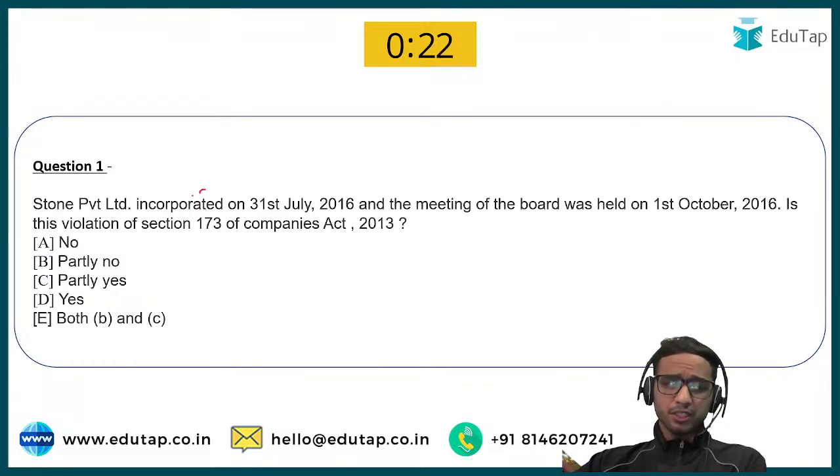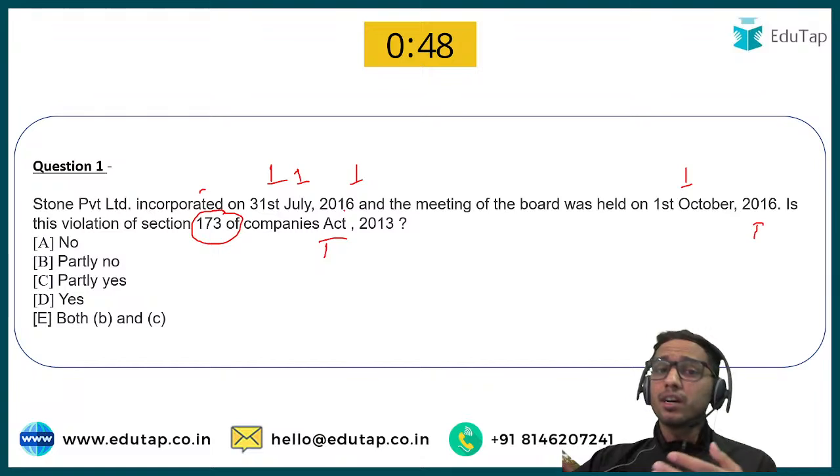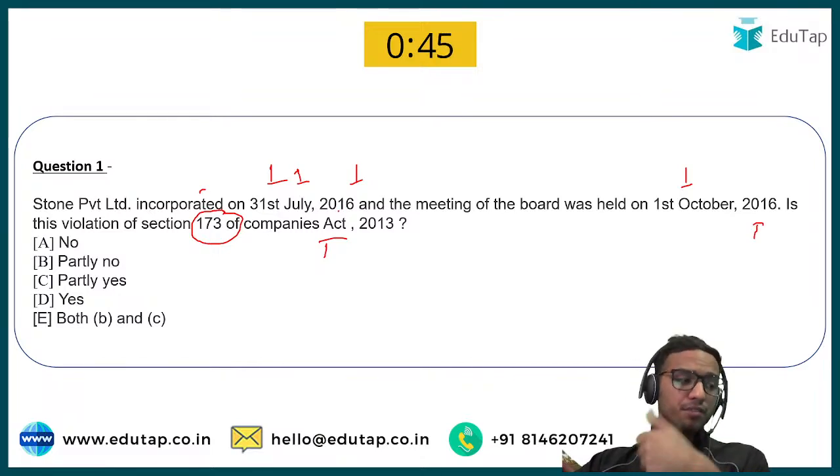And as we move ahead, you need to remember each and every fact. The first question is: Stone Private Limited incorporated on 31st July 2016, and the meeting of the board was held on 1st October 2016. Is this a violation of section 173 of the Companies Act 2013? When a newly formed company is incorporated, within 1 month, in fact,